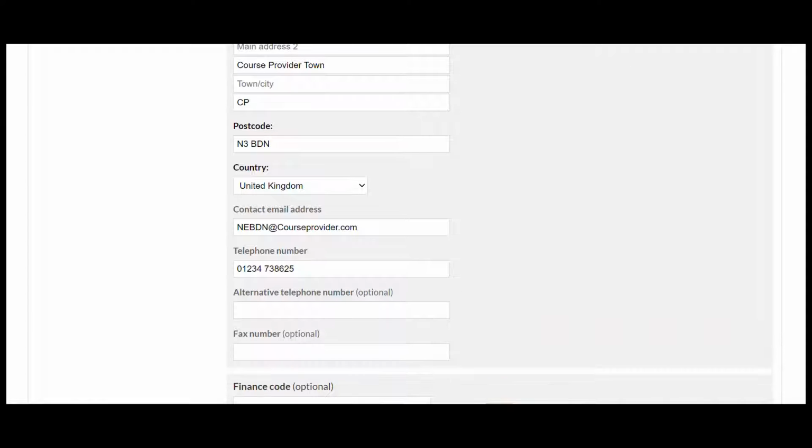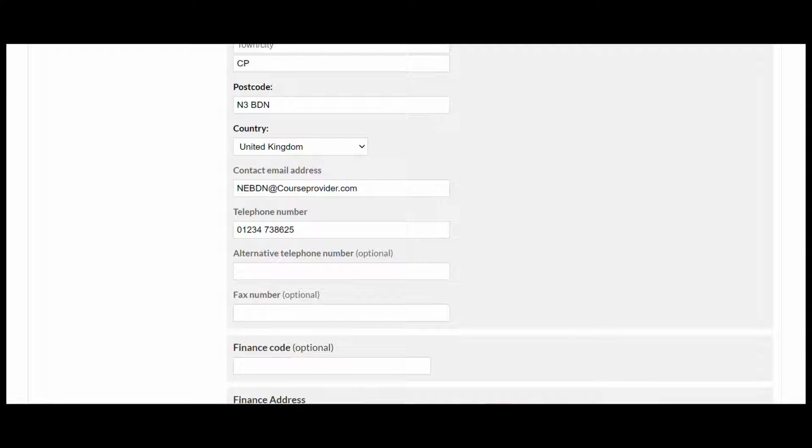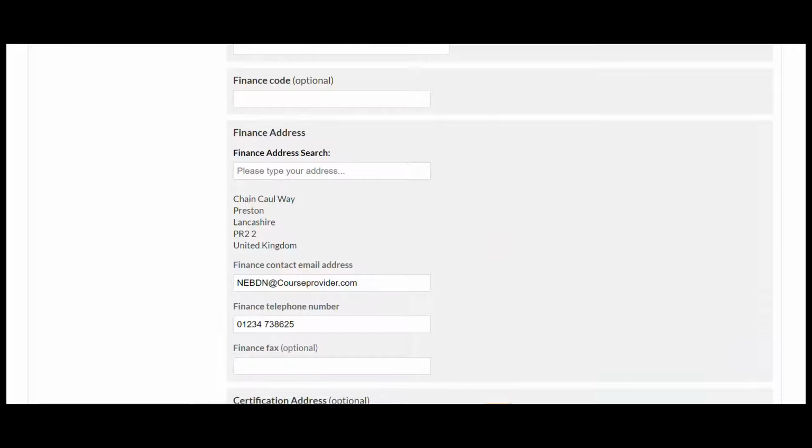You'll see that some aspects are optional, so don't worry. It doesn't all need to be completed. And the details that are here have been pre-populated with the details that we have on record for you. So if you do wish to change any of them, please do let your auditor know.